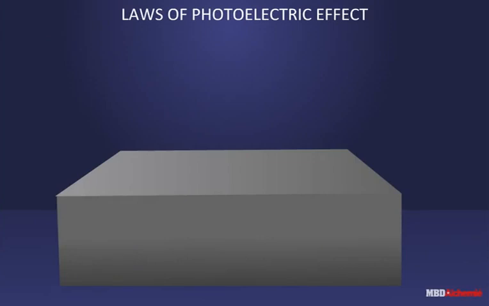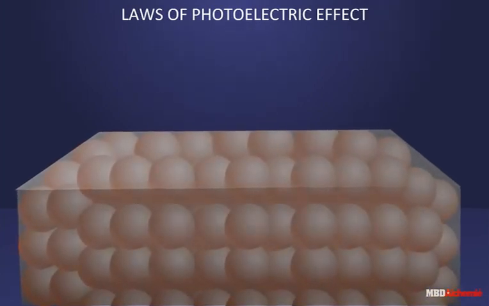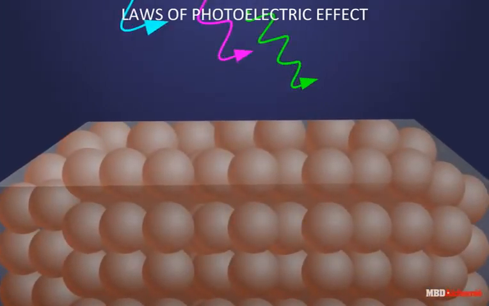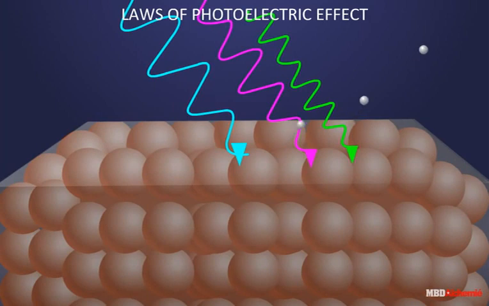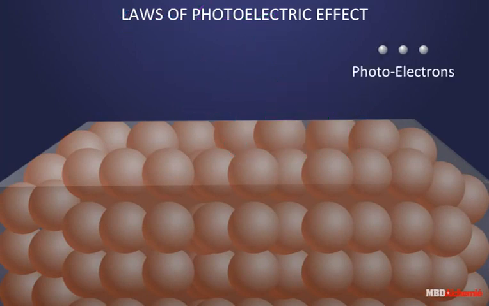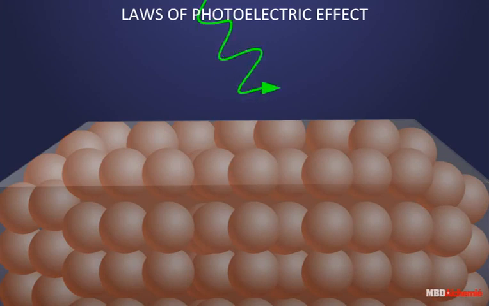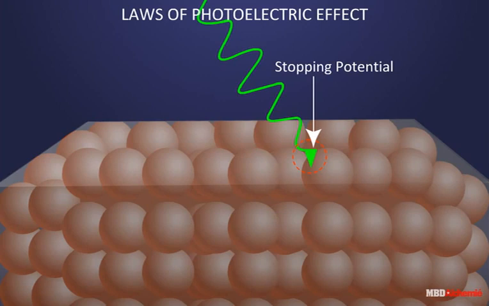Laws of photoelectric effect. For a given photosensitive material, the maximum kinetic energy of the photoelectrons depends on the frequency of the incident light radiation and is independent of the intensity of light radiation. For a given photosensitive material, the saturation current increases with an increase in intensity of incident light, and stopping potential does not depend on the intensity of light.